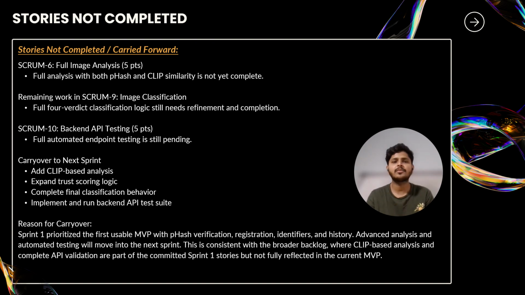So here's the reason for the carryover. These stories were not completed in sprint 1 because we prioritized delivery of the first usable MVP, which focuses on registration, p-hash generation, identification, and history. Advanced analysis and automated testing were planned but not essential for the initial working version, so they naturally move into the next sprint.